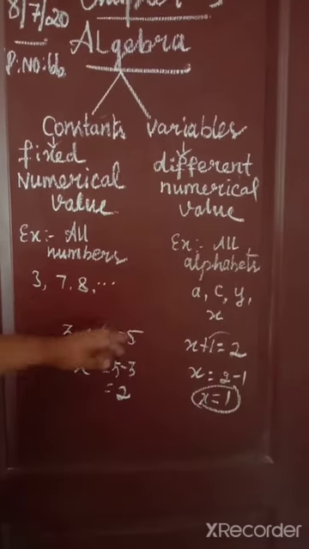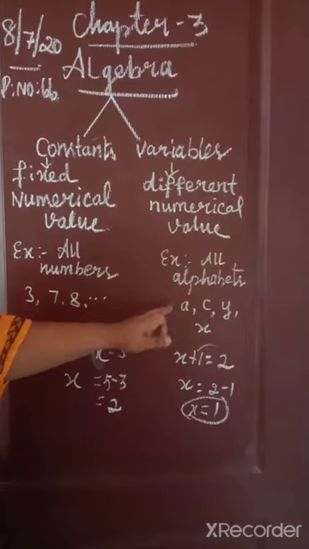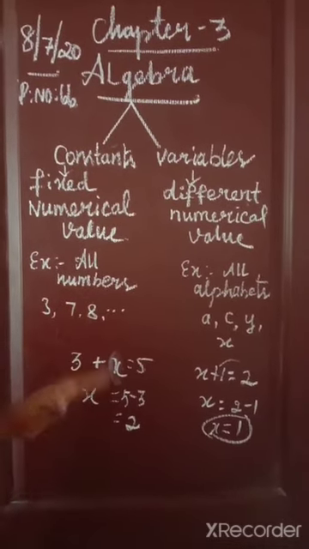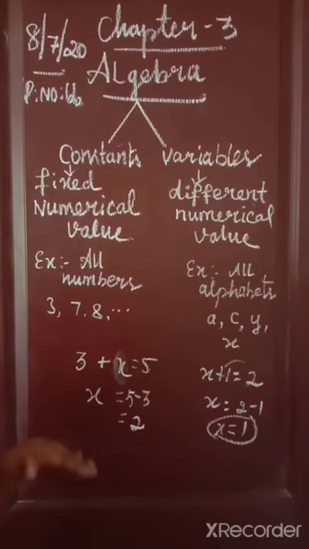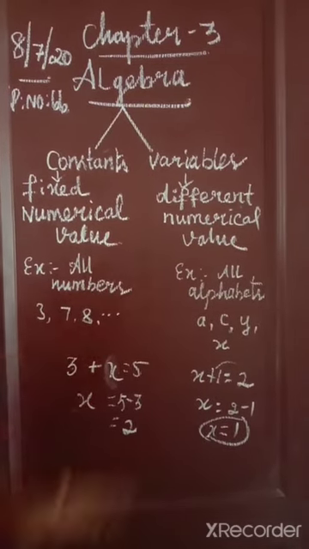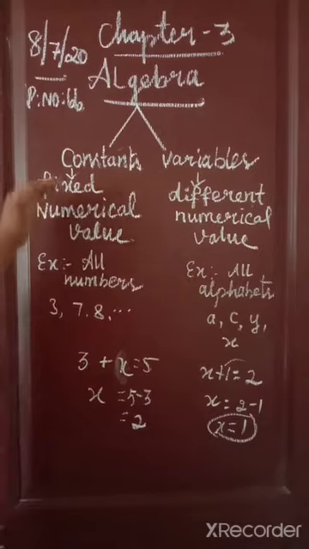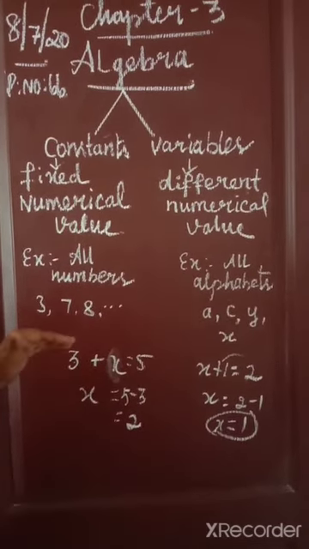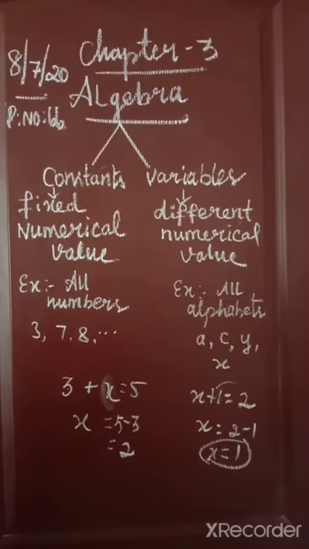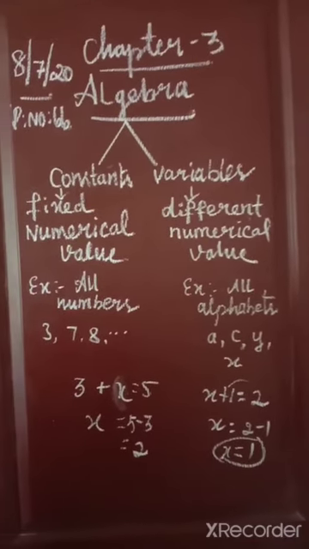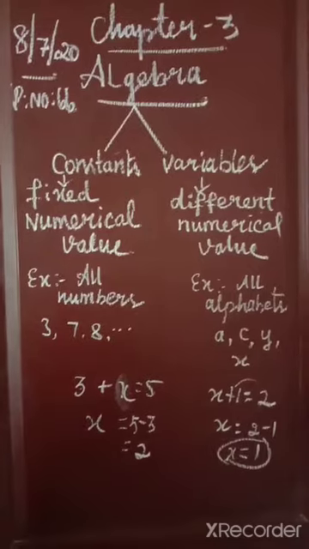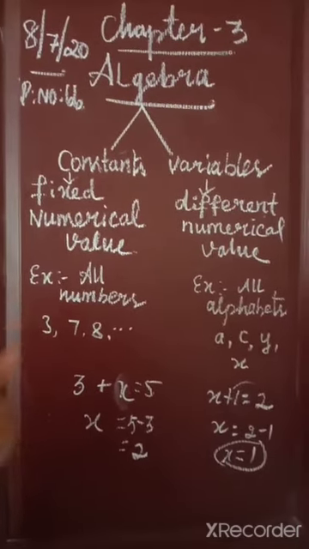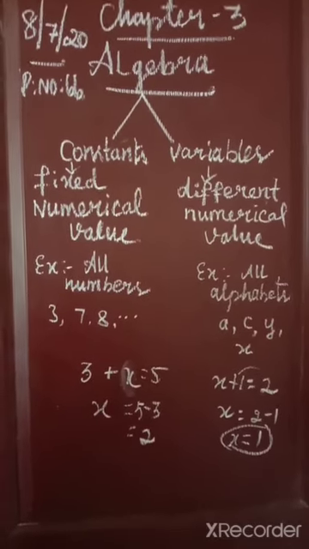The alphabetical letters A, C, X, Y, B, C, all the letters are considered as variables. Variable means all the alphabetical letters. Constant means all the numbers are called constants. So algebra consists of constants and variables. Constant is nothing but the number, variables are the letters. A mixture of constants and variables is called algebra.